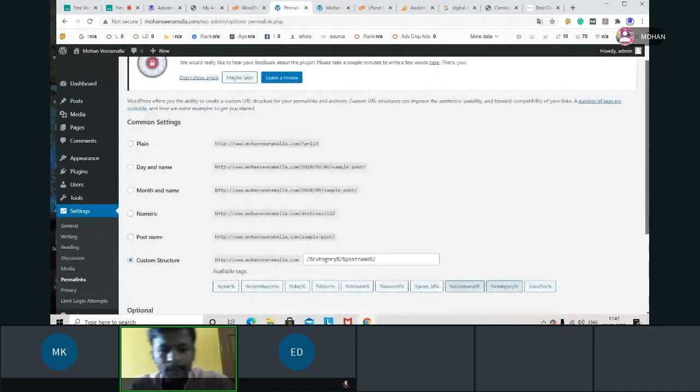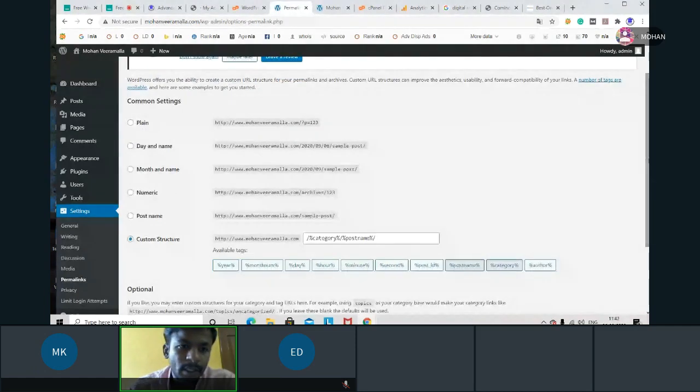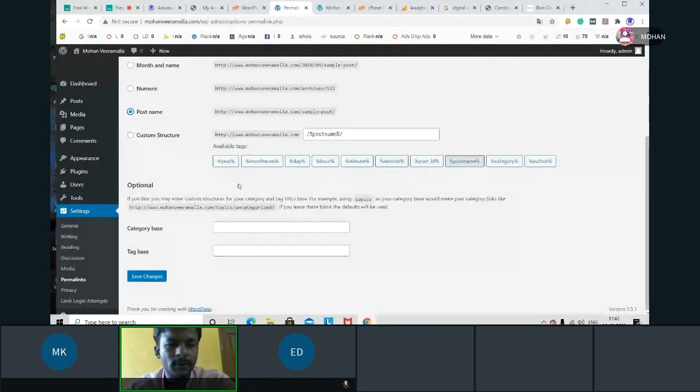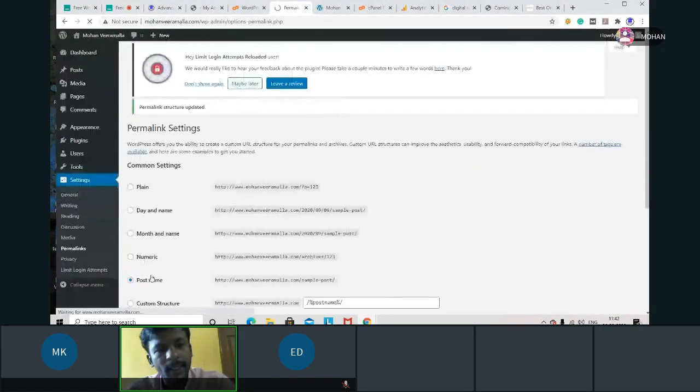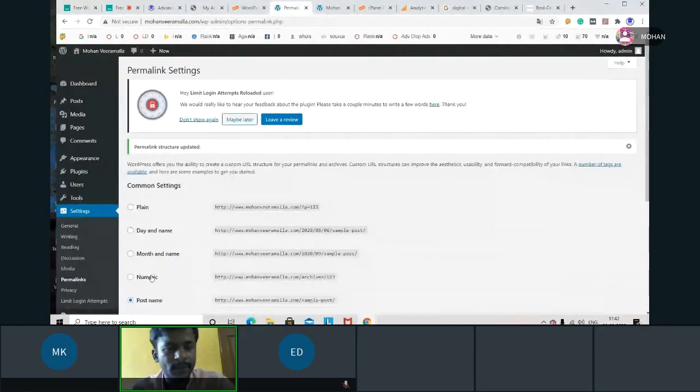So here, if you want to show your website URL or whichever page you created in a user friendly way, then try to take this as post name. When you take post name, by default your URL will be user friendly. Select this post name and simply click on save changes. Whenever you change anything anywhere, try to save. Without saving, that will not be available in the front end.